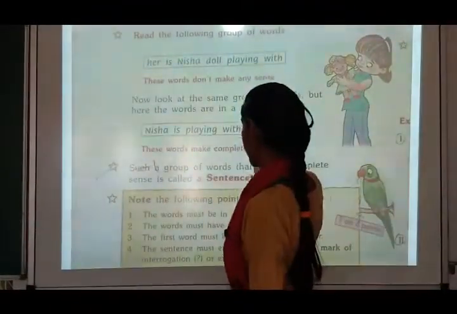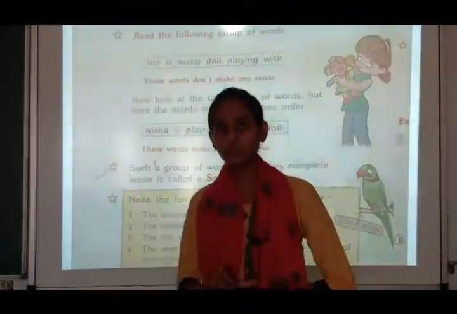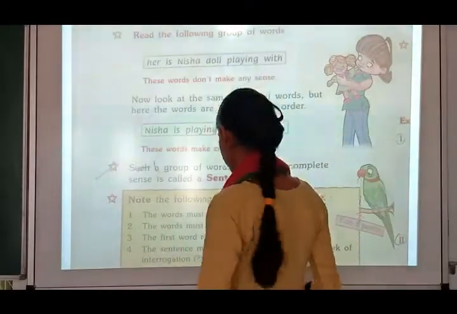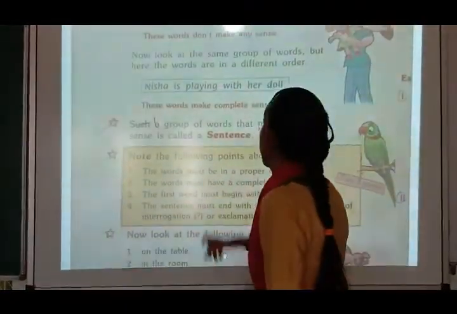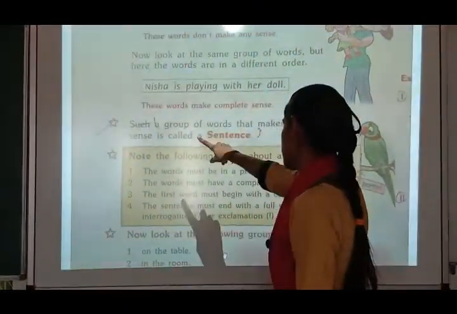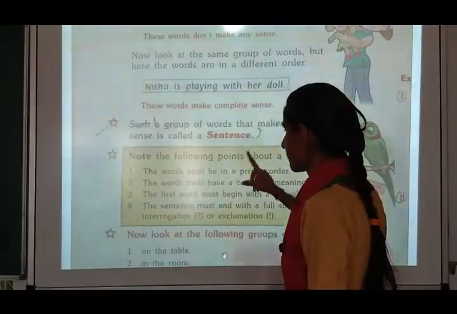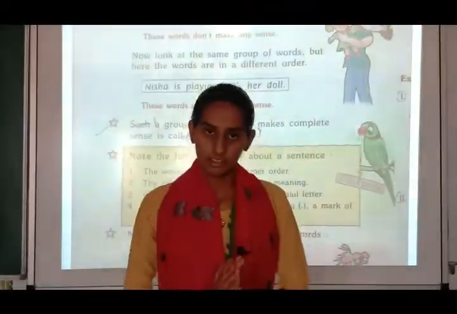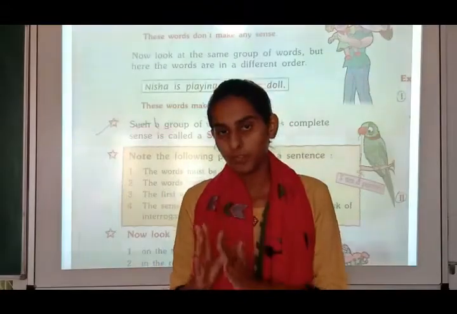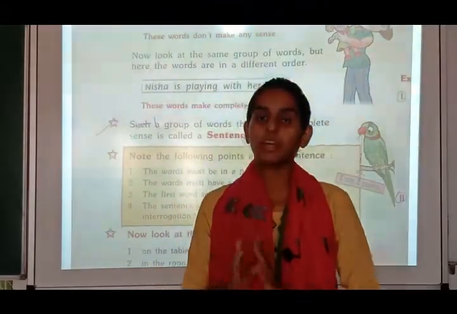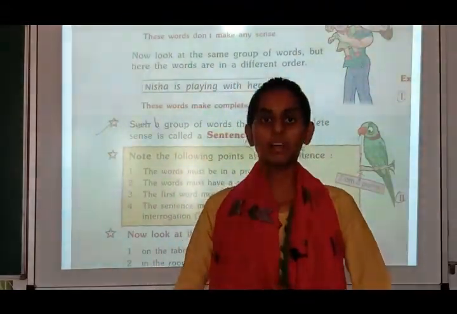So Nisha is playing with her doll. You have to make them in correct order. Now see here, a group of words that make complete sense is called a sentence. The sentence means a group of words which is making complete sense. If you can understand the meaning properly, it is a sentence.